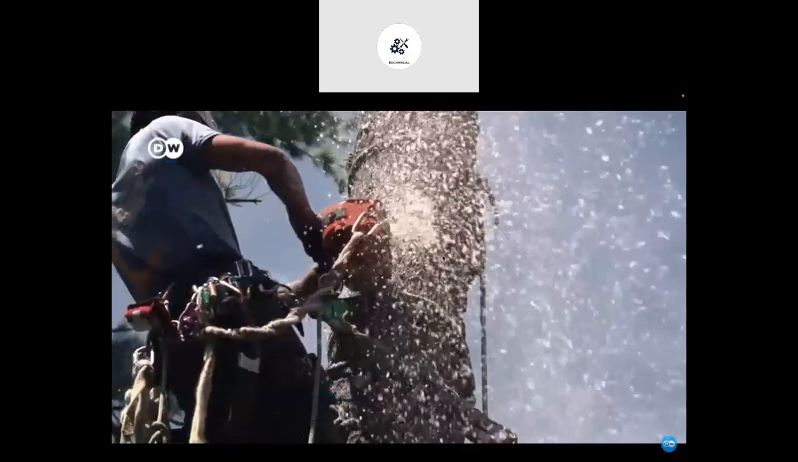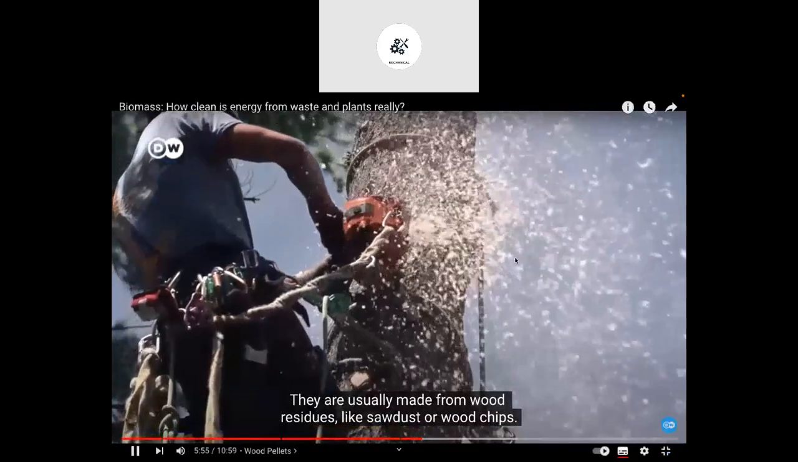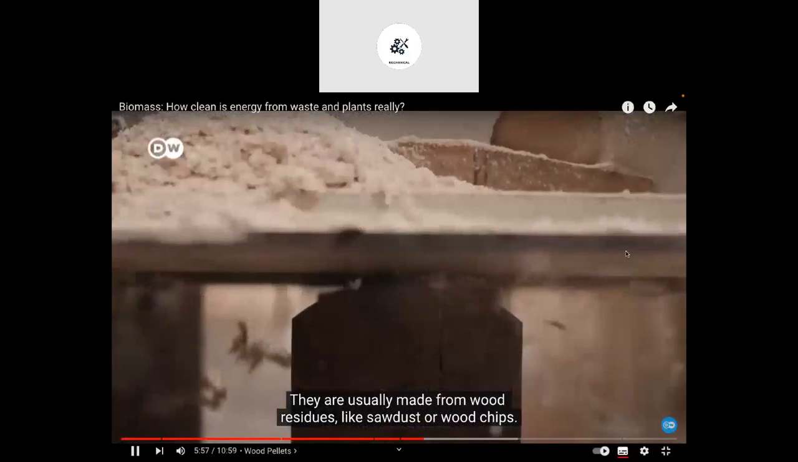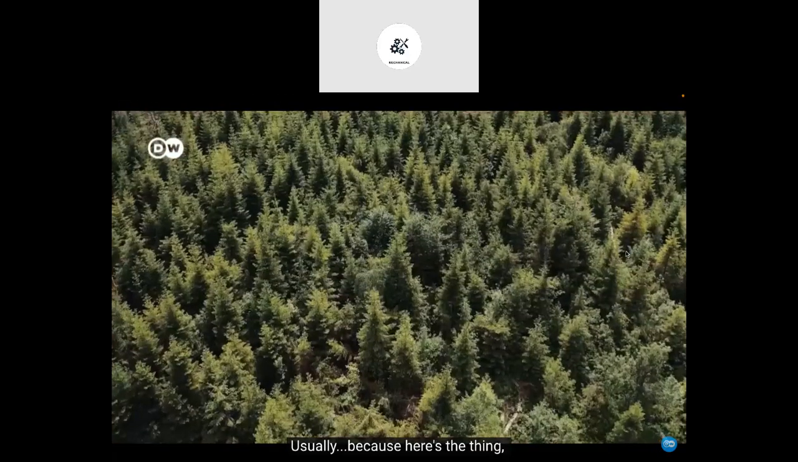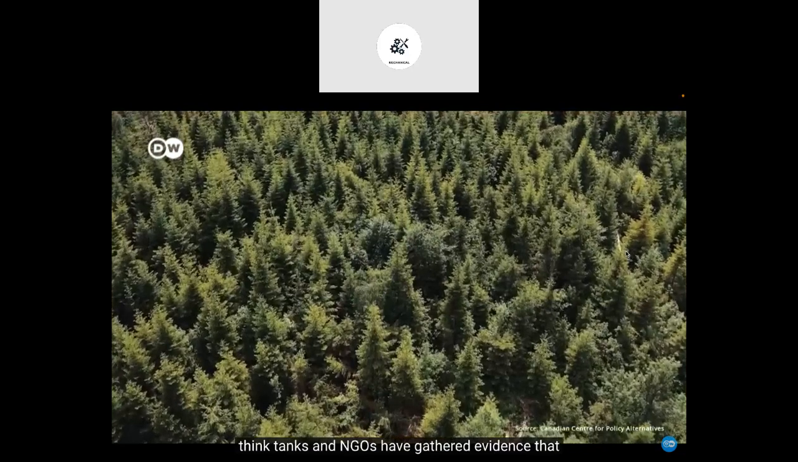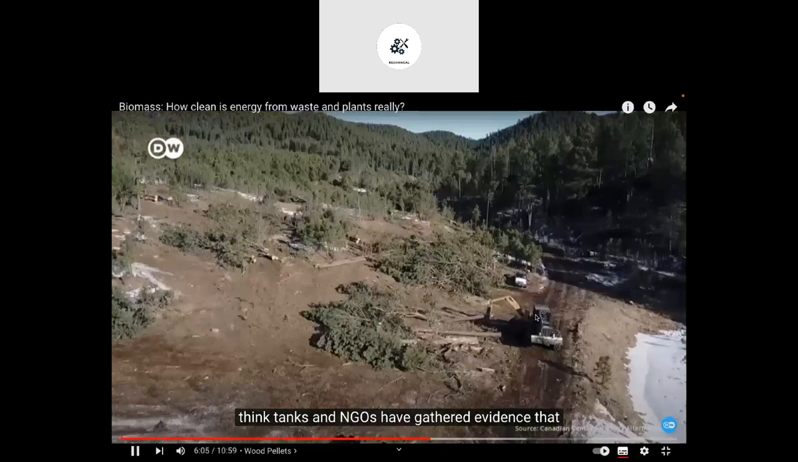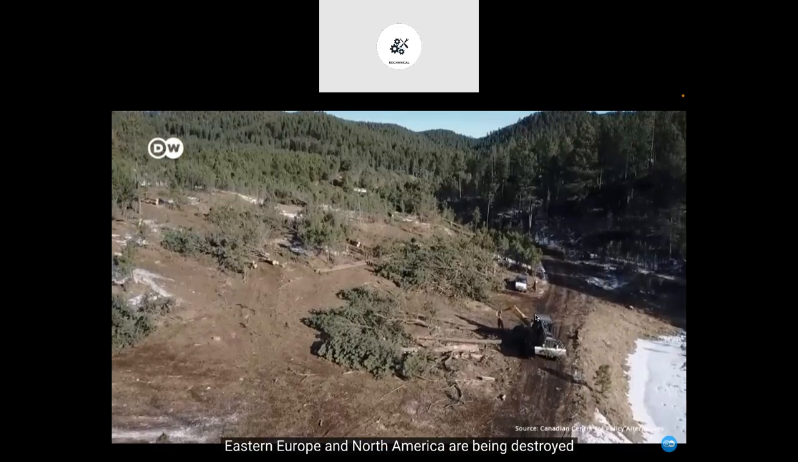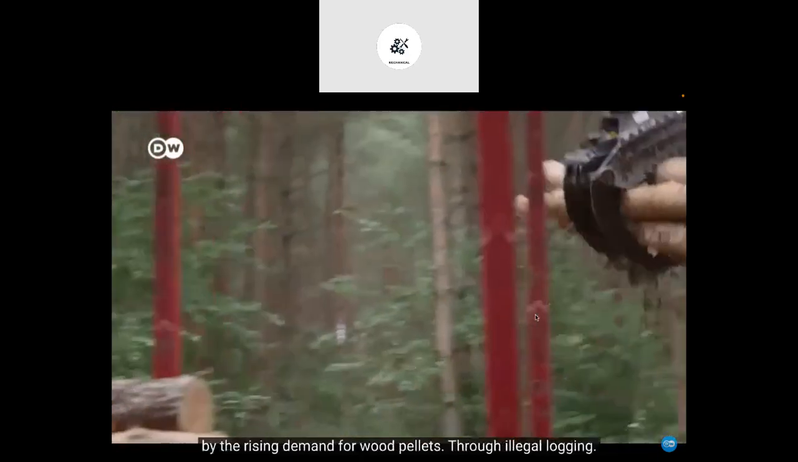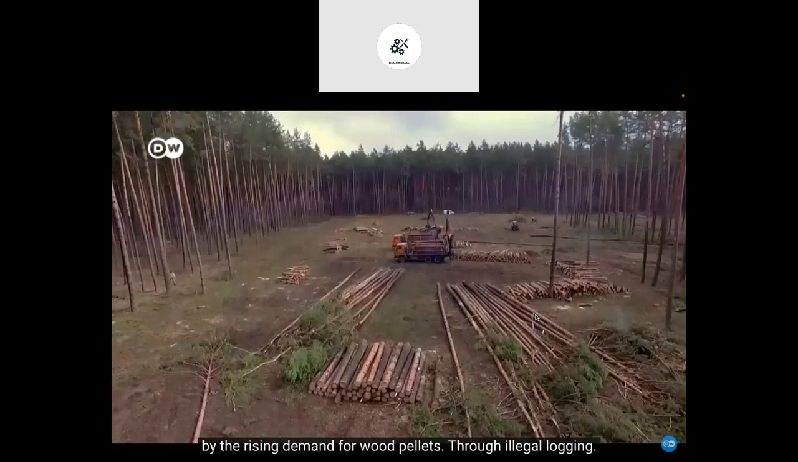And that happens in the form of wood pellets. In the past decade, the demand for them as an energy source has steadily risen. With a market share of 62%, the US is the world's biggest exporter of such pellets. They're usually made from wood residues like sawdust or wood chips. Usually. Because here's the thing.